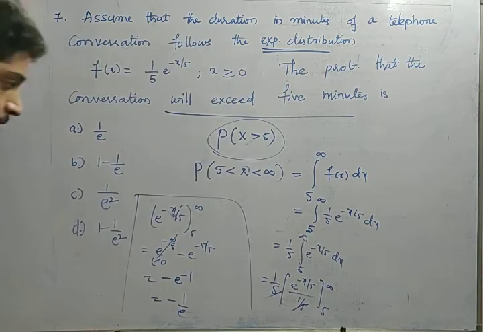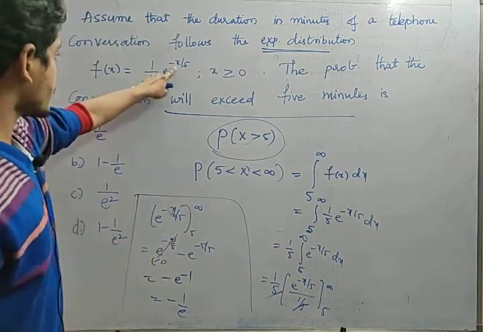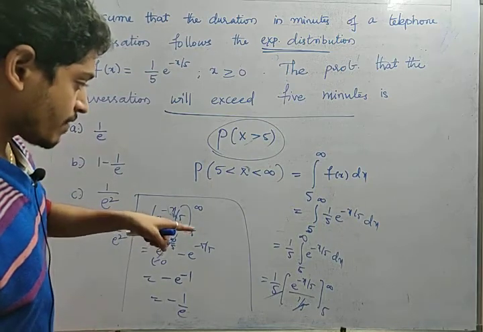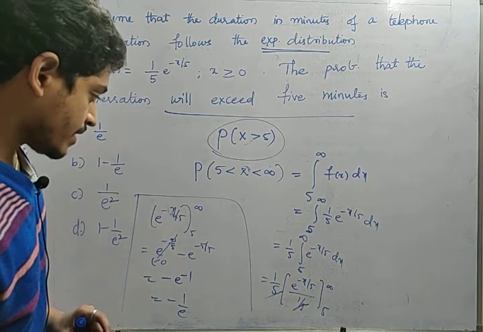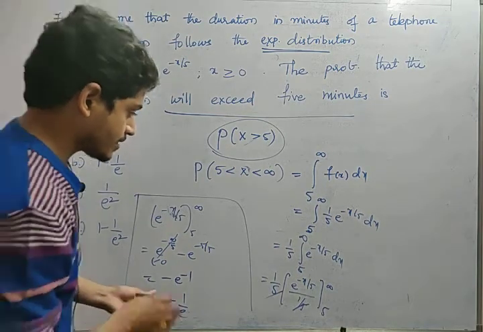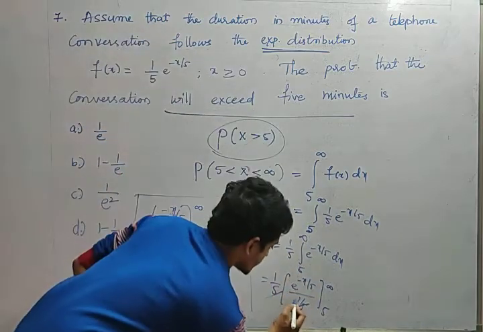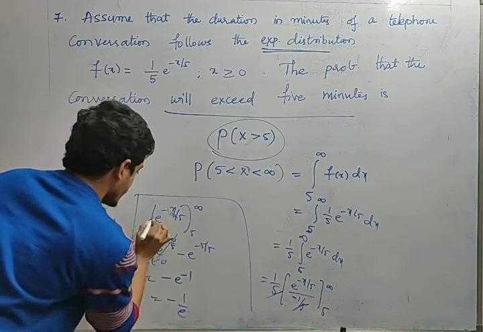1/5 integral e^(-x/5) dx, and this is x minus 5, right? Yes. So 1/5 integral 5 to infinity e^(-x/5) dx. Okay, fine. Yeah, this is minus here. Okay, this is minus here, minus 1 by 5, right? Yeah, minus 1 by 5. So minus will be there in front.